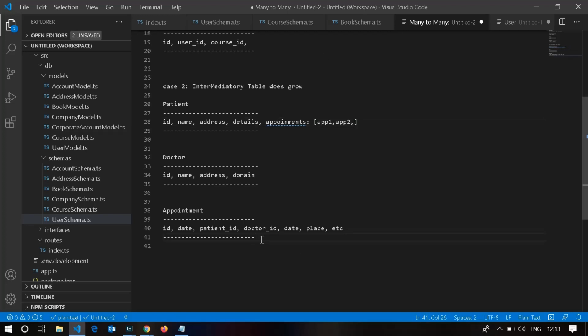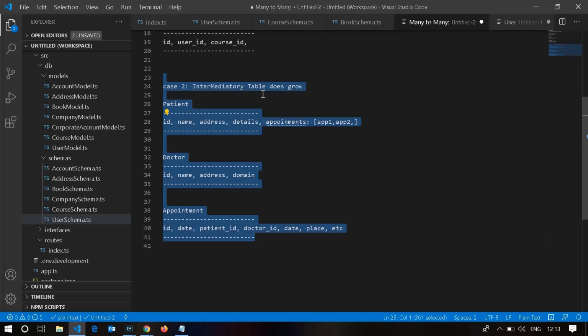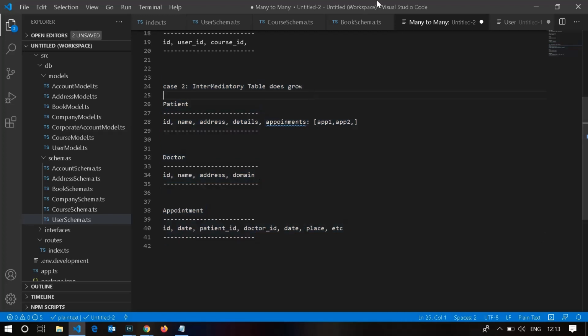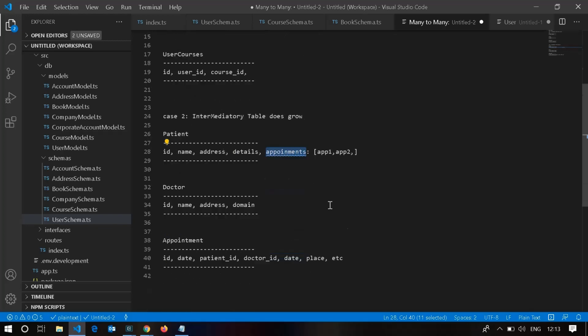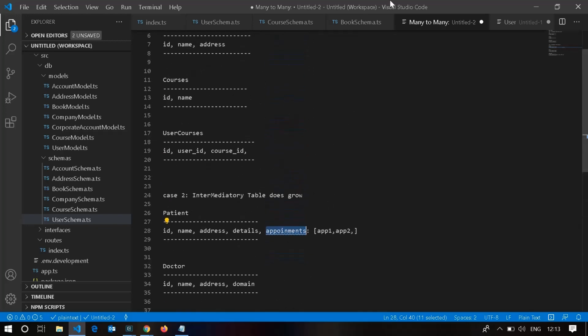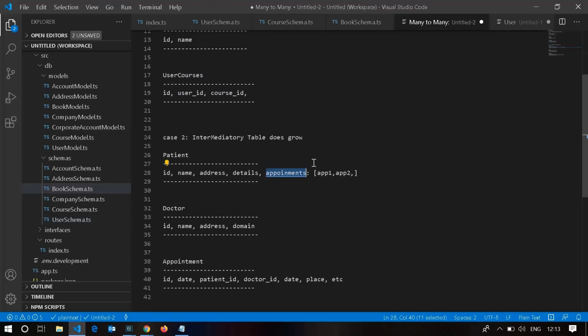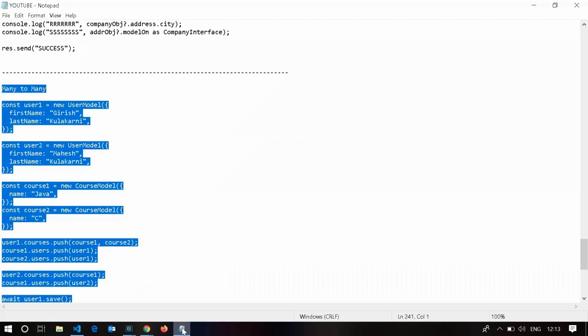I just didn't create this example, but you can achieve it using one-to-many and one-to-one depending on your scenario, along with the many-to-many example which I just taught you before. Hope you now understand the many-to-many cases.